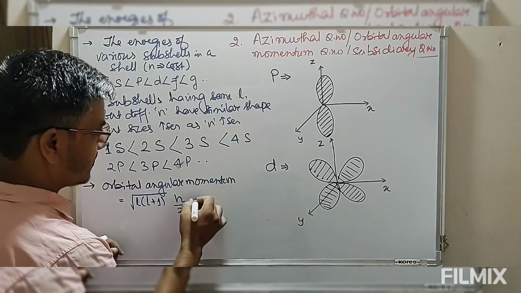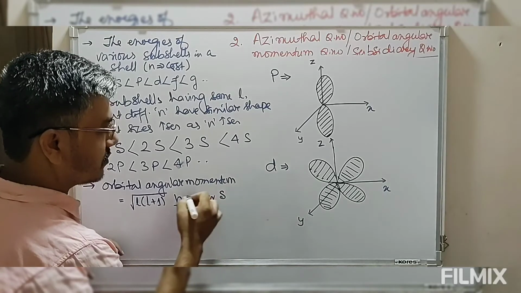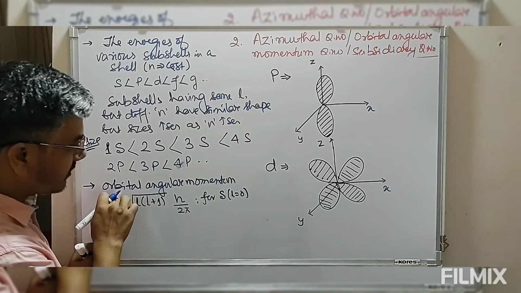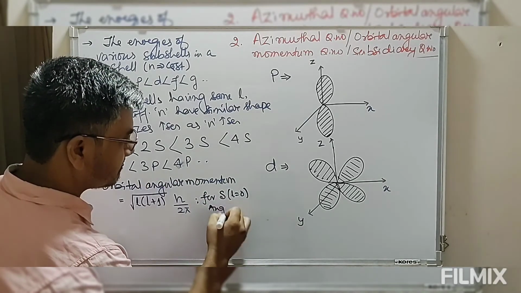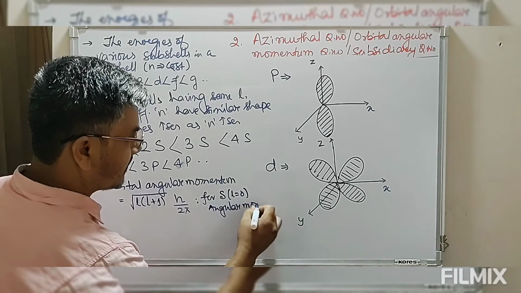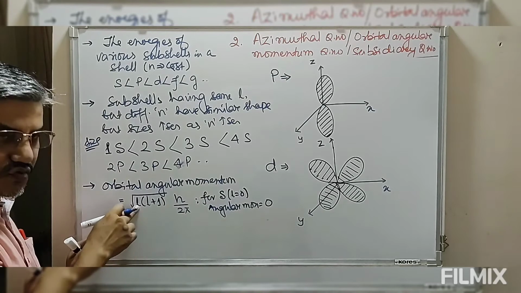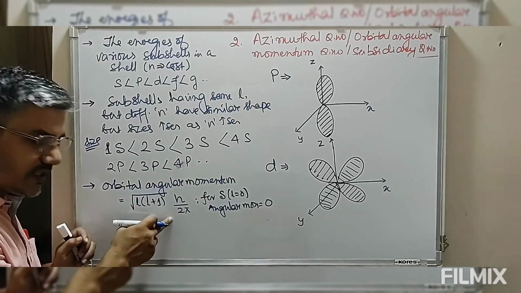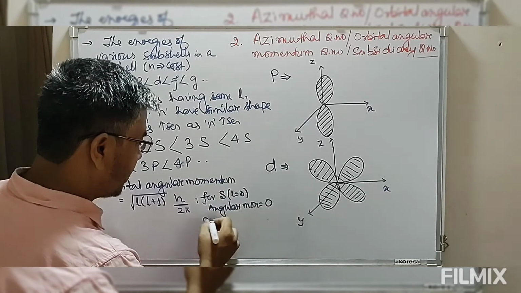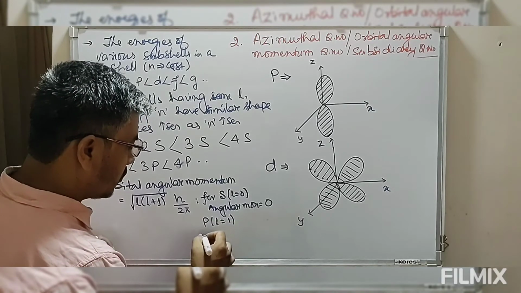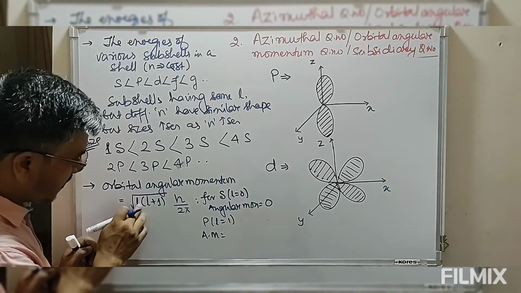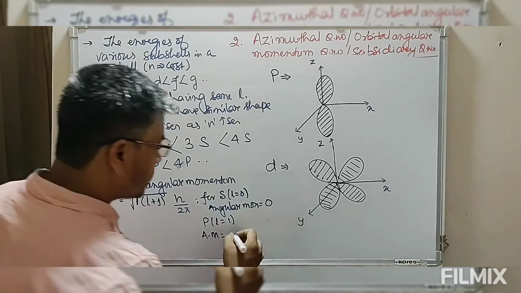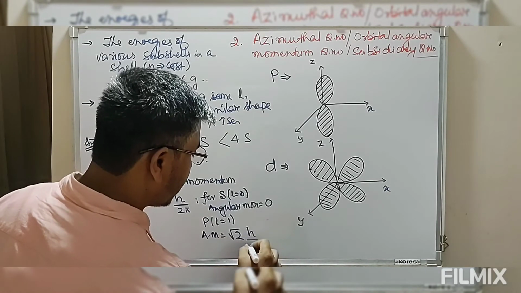So for the s subshell, l equals 0. Therefore angular momentum will be 0 because l equals 0. For p, l equals 1, so we can have orbital angular momentum. For p, l equals 1, so angular momentum will be root of 1 into (1+1), that is root 2 into h by 2 pi.